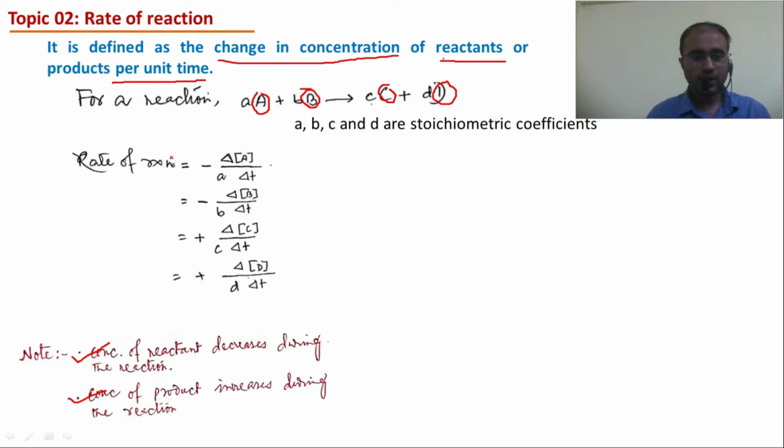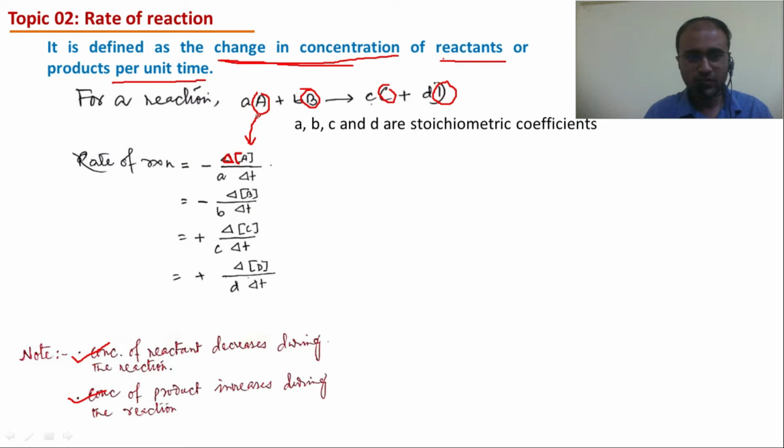Rate of reaction can be written first in terms of reactant A. What have we written? Del means change in the concentration of A. The third bracket A means concentration of A, you know that. By change in time, that is what the definition suggests, change in concentration with respect to time.